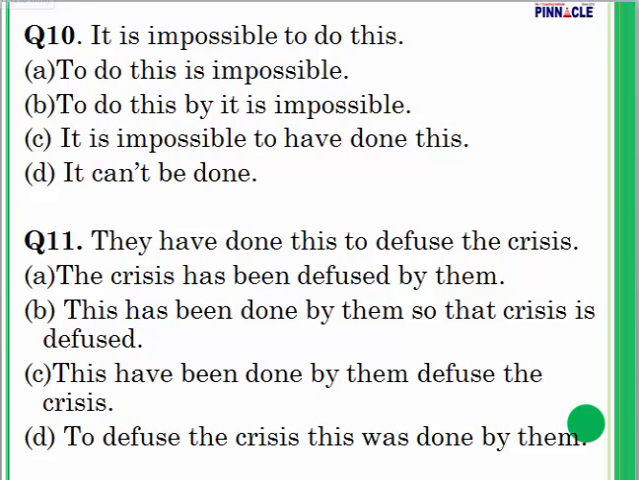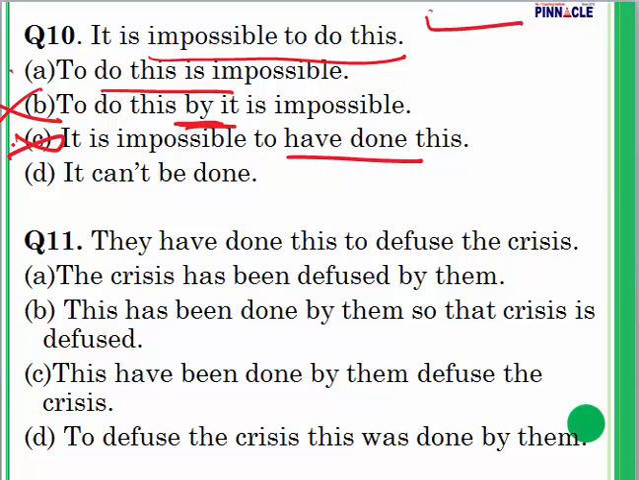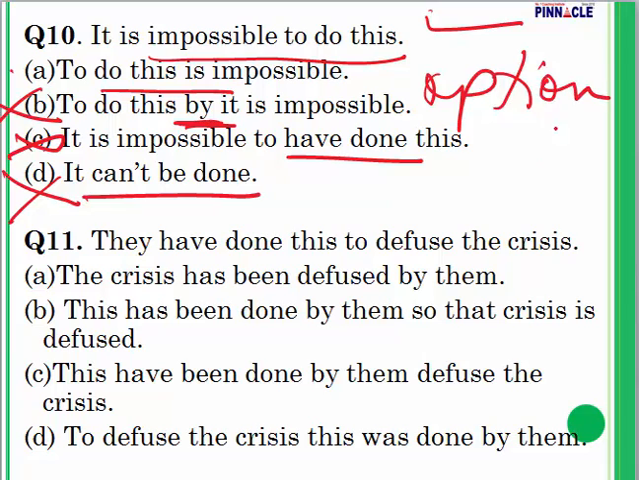Question number 10. It is impossible to do this. Okay, first one. To do this is impossible. I will just leave it right now. To do this by it is impossible. This is incorrect here. By whom? It is not given anywhere in the sentence. So this one will get eliminated. It is impossible to have done this. Tense has changed. Meaning has changed. It can't be done. Again, meaning has changed. So what am I left with? I am left with option A. I will go with option A.